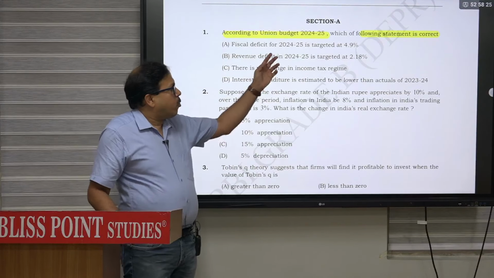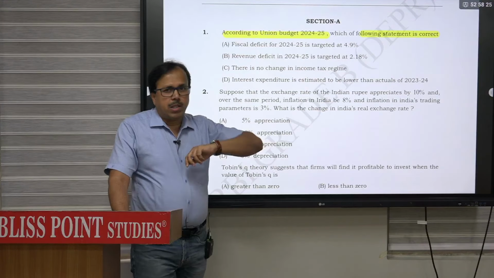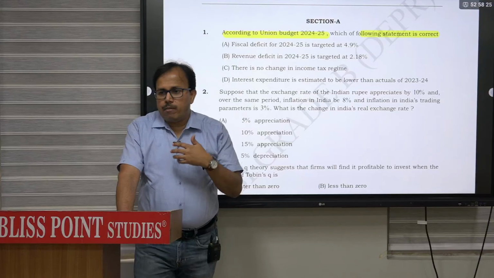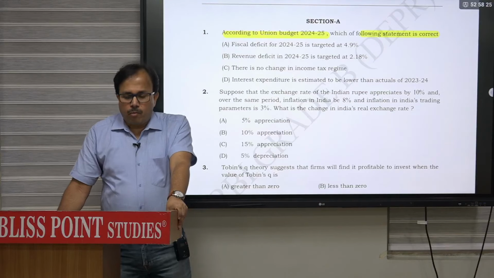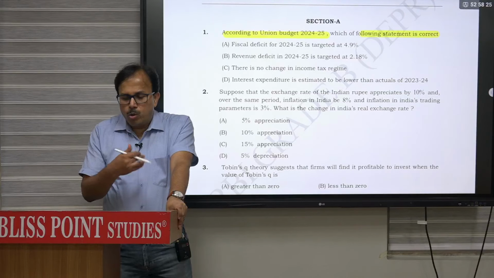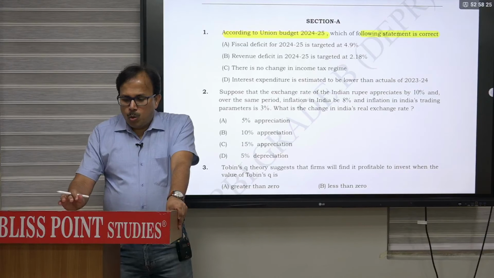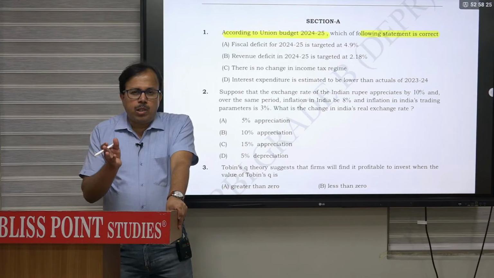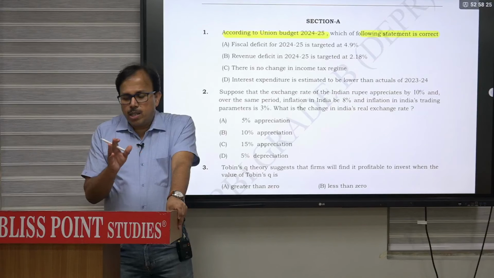Again, like for 24-25, similarly for the budget 2025-26 there are various features and important aspects announced in the budget, so you have to be familiar with all those topics. So we will take into account the current part of it as well as the static part of it.